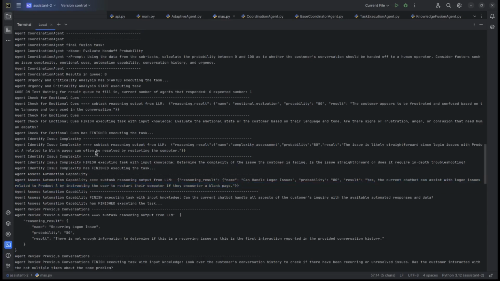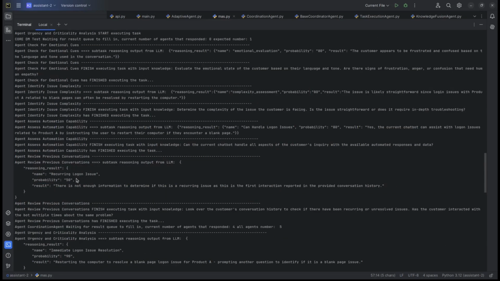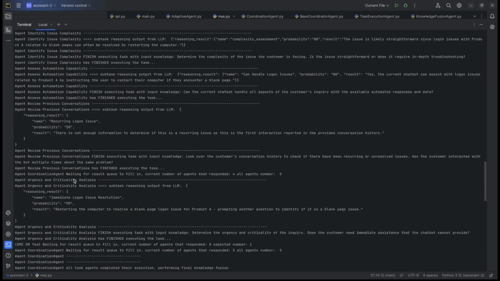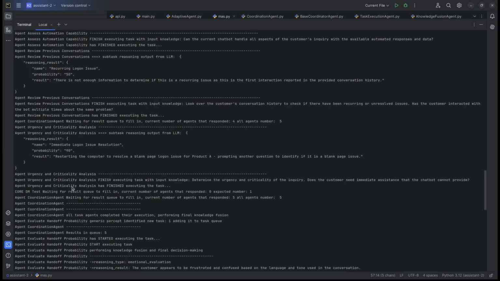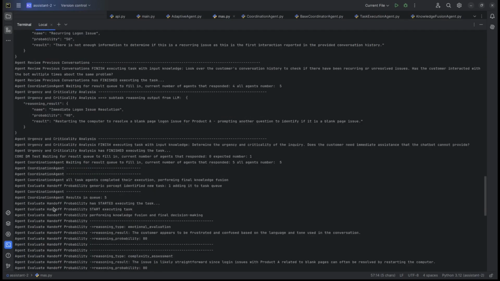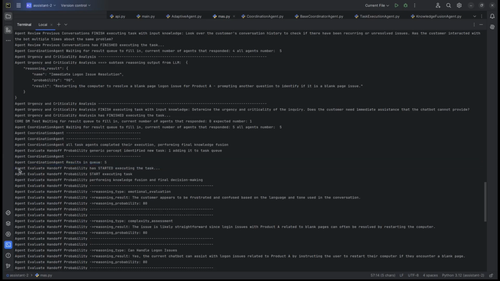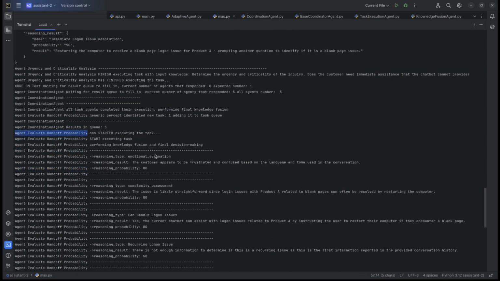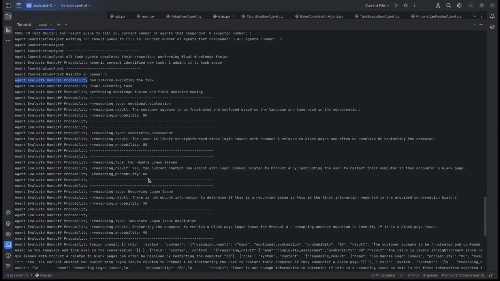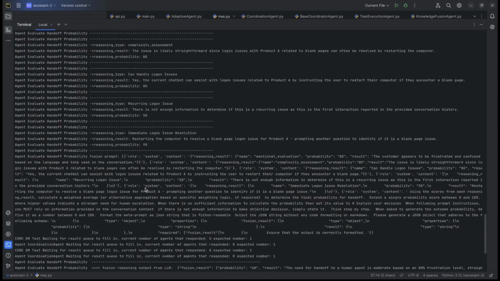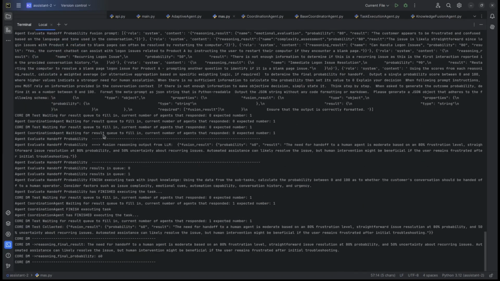And now, once they're all finished processing, we're moving to the final agent. So we've got coordination results in Q5, all have been completed. Now the final knowledge fusion agent will evaluate handoff probability. So it will gather all those local results and calculate the final response. So at the very end we can see the results.